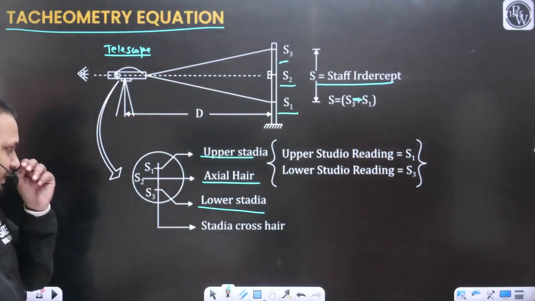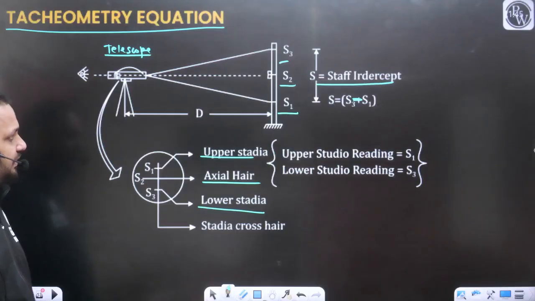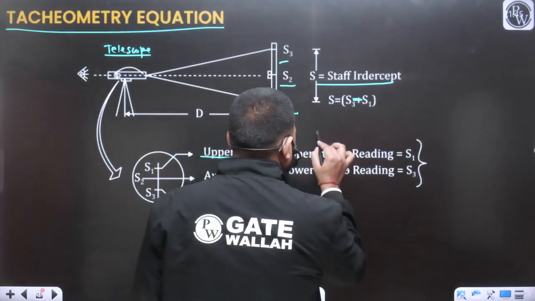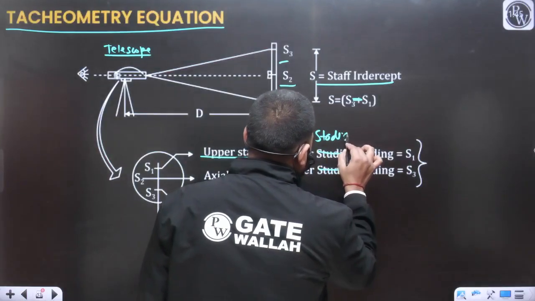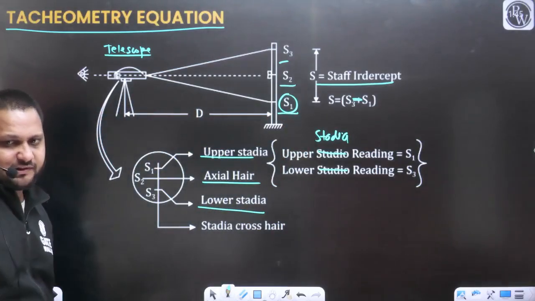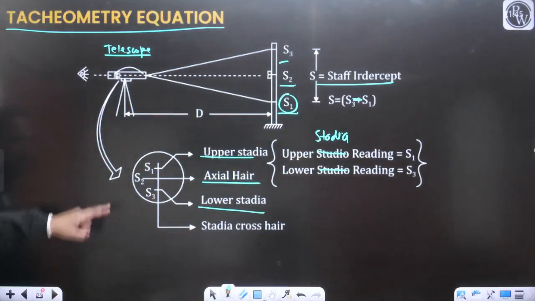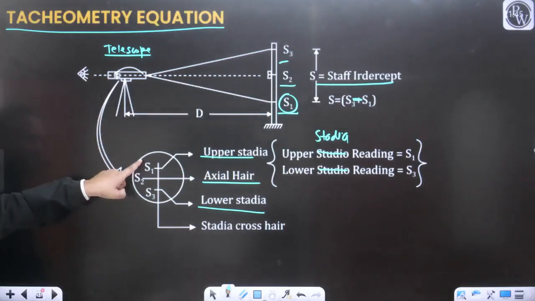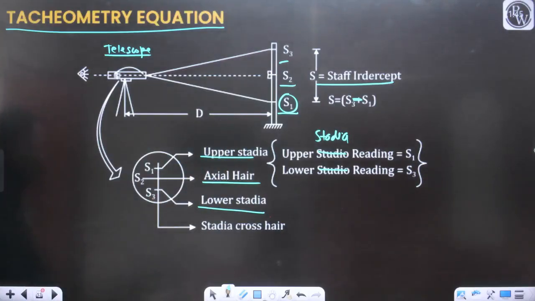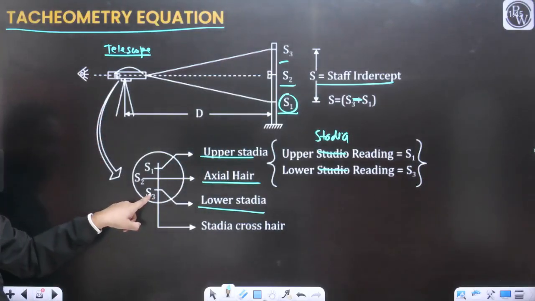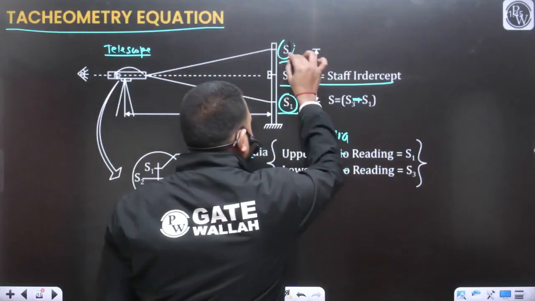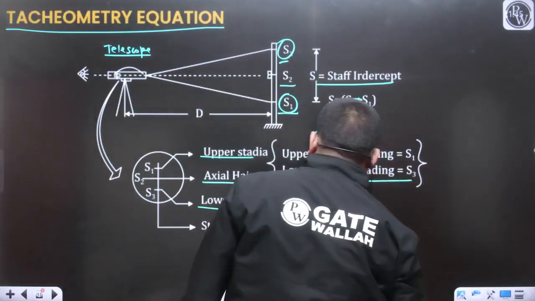Corresponding to the upper stadia, you are getting the reading S1, and corresponding to the lower stadia, we are getting the larger staff reading, that is S3. I hope you all can see the diagram.